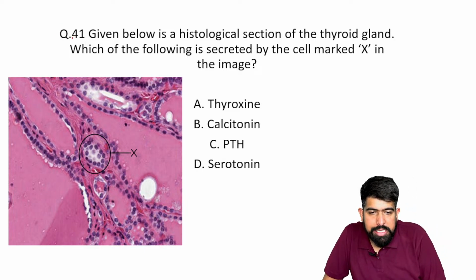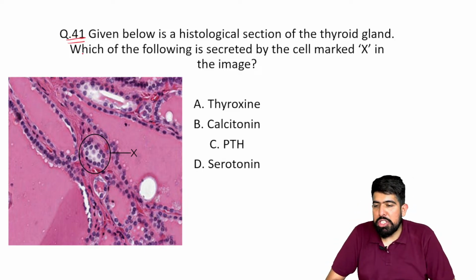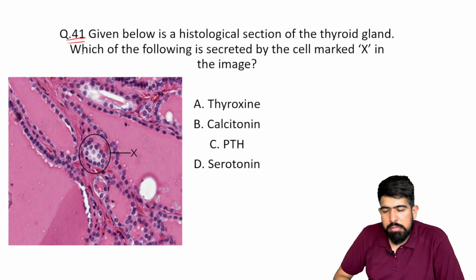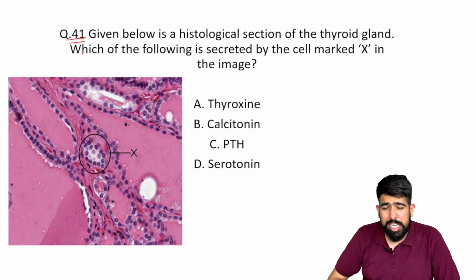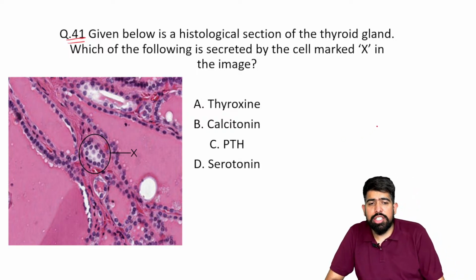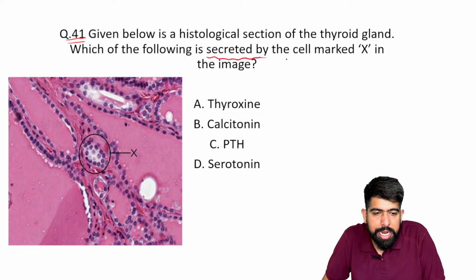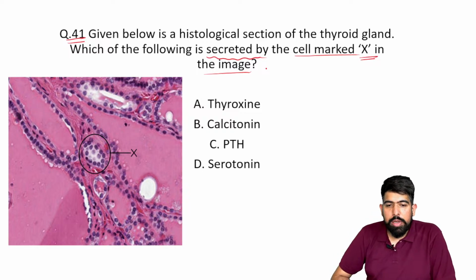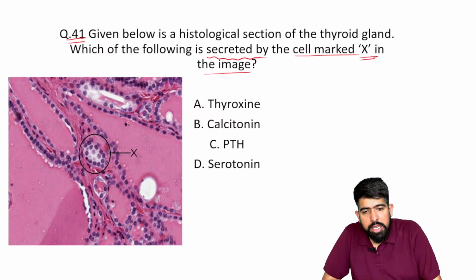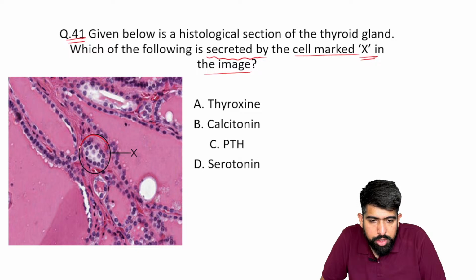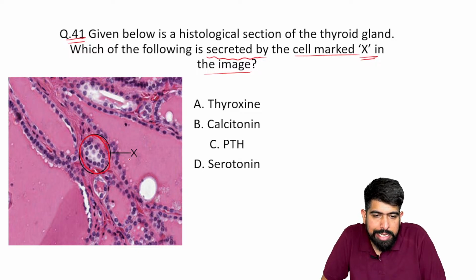Let's move forward. Next, again, your histopathological image, and it can be integrated with a physiological or anatomical question. The given is the histological section of the thyroid gland. Which of the following will be secreted by the cell marked with the X in this image? And you can see clearly here one cell is marked with a round circle and marked with this X.